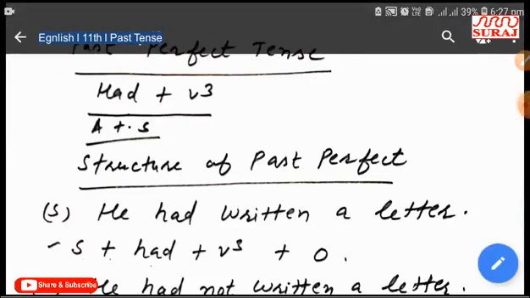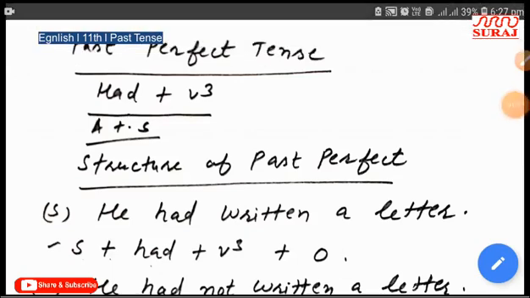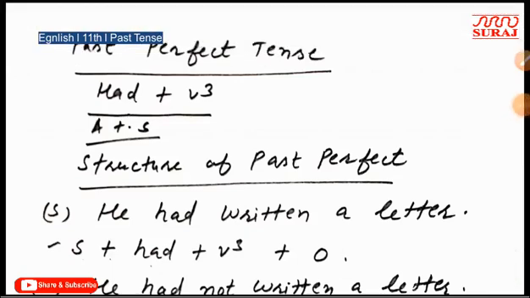Past perfect tense: had plus third form. These are the helping verbs of past perfect tense. You can use had plus third form along with all subjects. I mean to say that I, we, you, they, he, she, it, any singular thing, any plural thing, we should use had plus third form in past perfect tense.